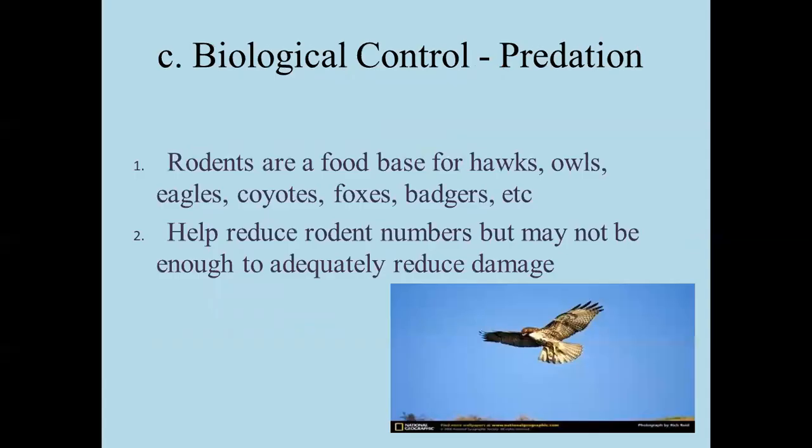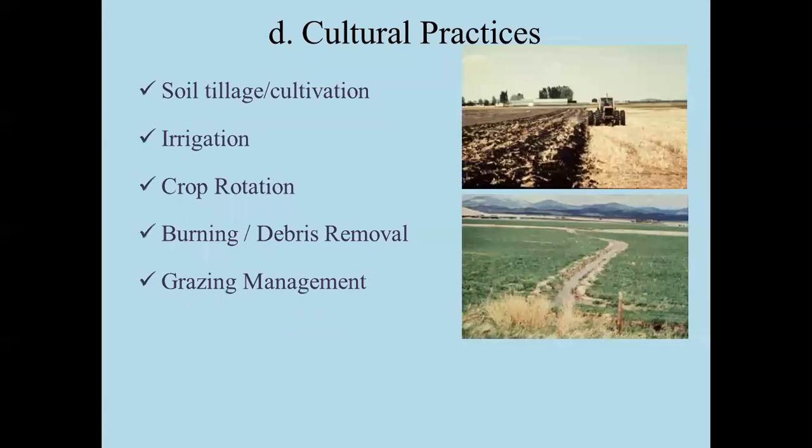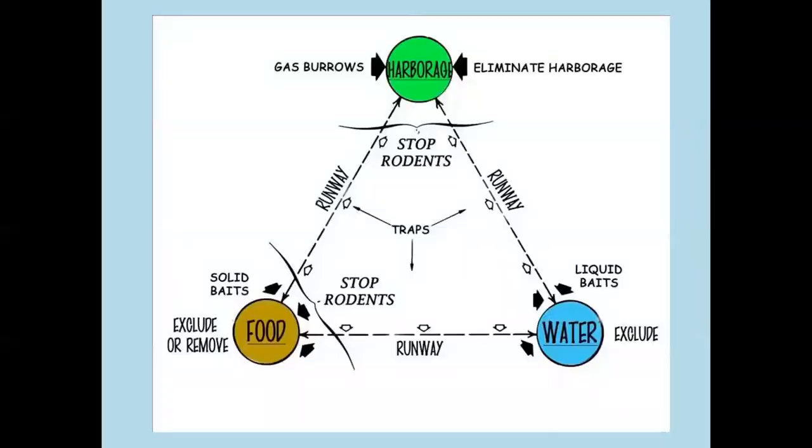So these are the most common points about the rodent. Soil tillage, cultivation, irrigation, crop rotation and burning: near these areas, we have to be careful in preventing rodents. So this is about the common features of rodents. In the forthcoming classes, we'll see in detail about plague, hantavirus and other diseases produced by rodents.